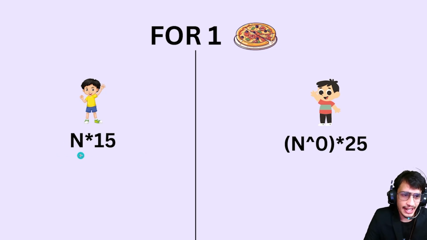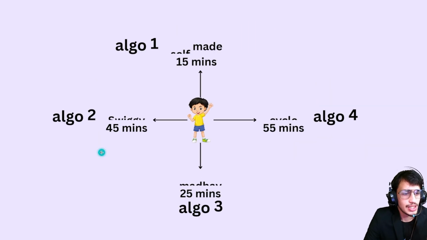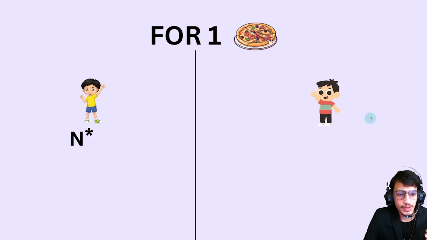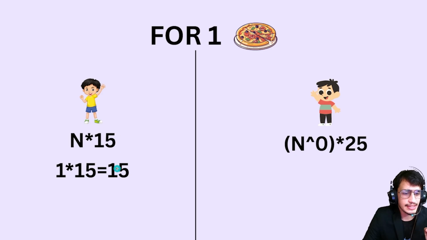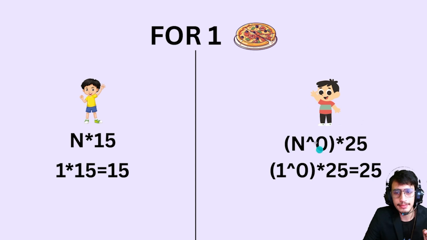But here n is the number of pizzas to make, so for two pizza n will be 2. For one pizza the answer will be 15 minutes. Raju will take 15 minutes to make one pizza, and Madhav will take 25 minutes to bring one pizza.